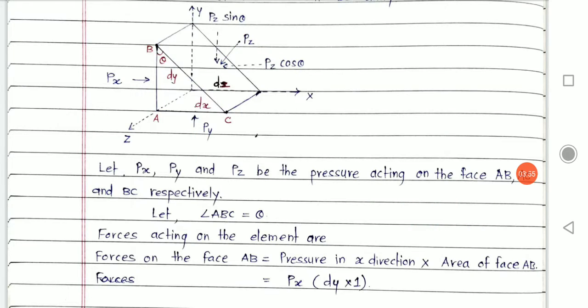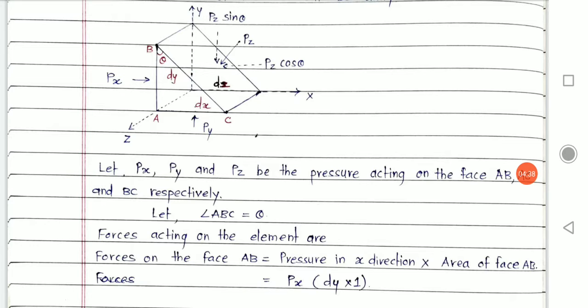So we made two assumptions over here. The first assumption is that the wedge shape element which I considered for my derivation is subjected to three different pressures in the x, y and z directions, acting on the AB, AC and BC edges respectively. Then we assume the angle made by two sides of this wedge element, AB and BC, to be theta.